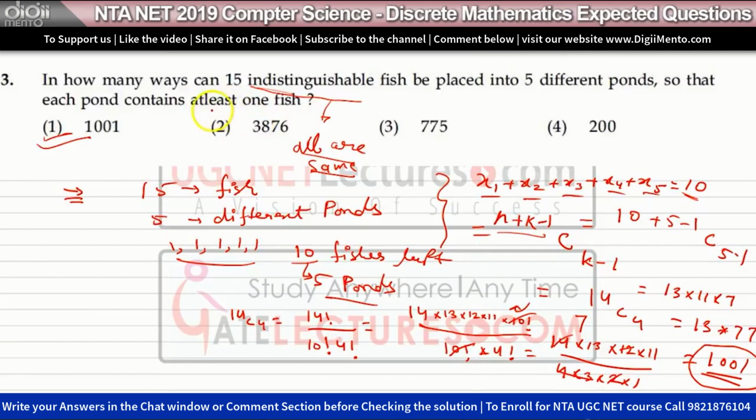Or we can say such that this condition is omitted. Let's say not at least one. There can be 0 fish also, or all 15 fishes can be in one box. So in this case the formula will be modified like this: n plus k minus 1 ck. Now if we have to put at least one fish into each and every pond, the formula will be n plus k minus 1 ck minus 1. So the value of this will be 10 plus 5 minus 1 c5.